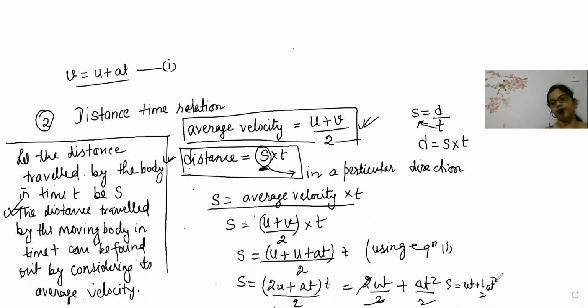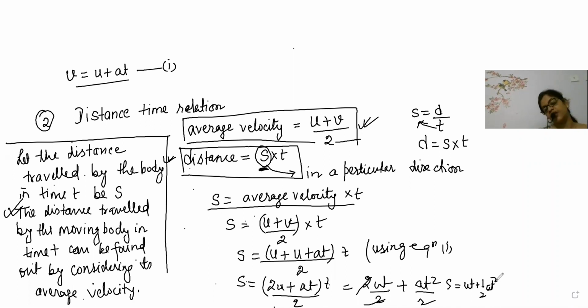Now, first important thing, beta, when velocity is uniformly increasing, then acceleration will be uniform. Since the velocity is increasing on a regular basis, its acceleration will be uniform. I repeat, what will be uniform? Its acceleration will be uniform, and the body will be moving in a straight line.